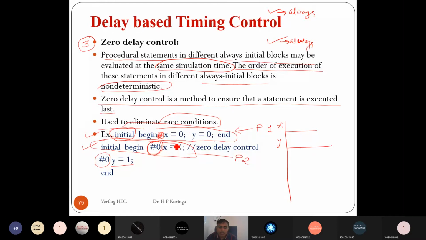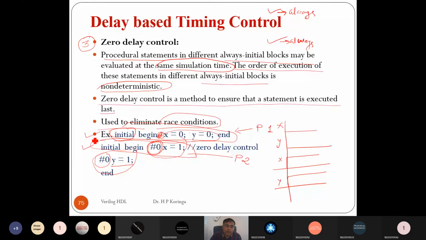But when we specify #0, that statement will run after the execution of the statements which do not have a specified delay. So first it runs x is equal to 0 and y is equal to 0, and then it runs #0 x is equal to 1 and #0 y is equal to 1. So at the end we'll get x is equal to 1 and y is also 1, right?